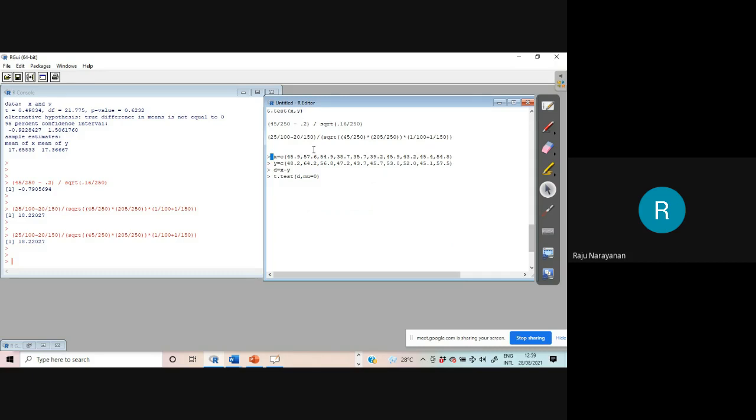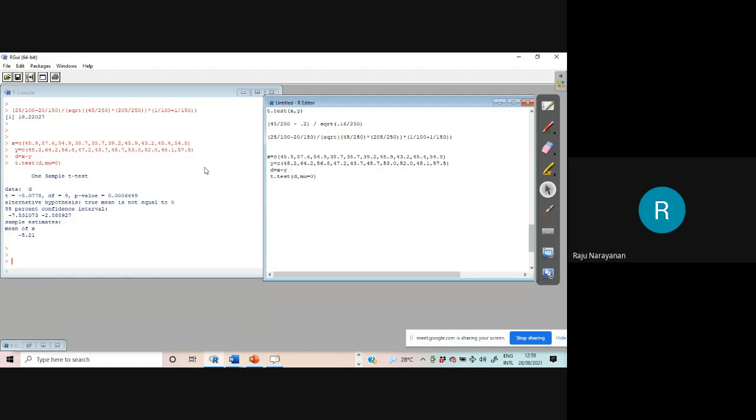Okay, here X values are before, y values are after. D is the difference. What is the function? t.test. Okay, what is mu? Hypothetical value. D bar should be 0. Done.